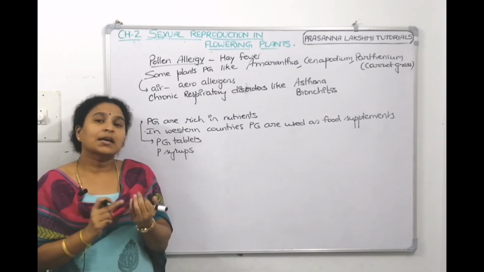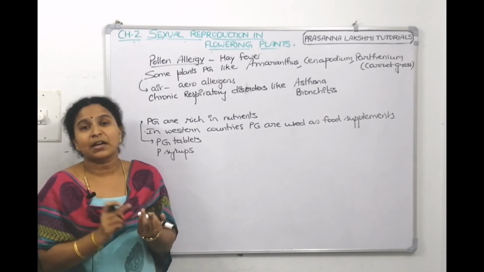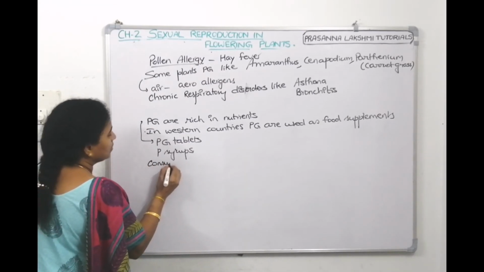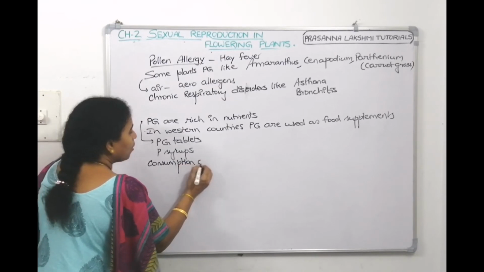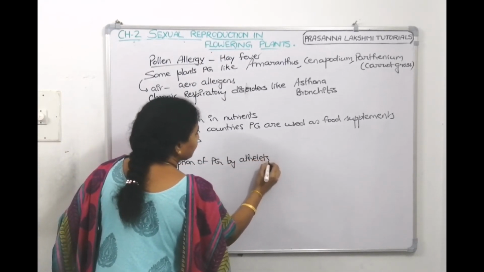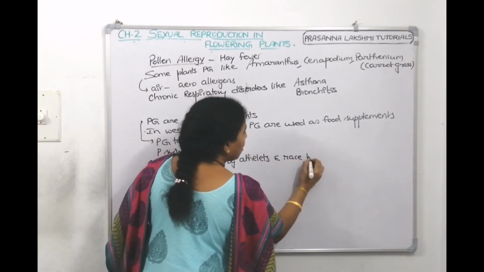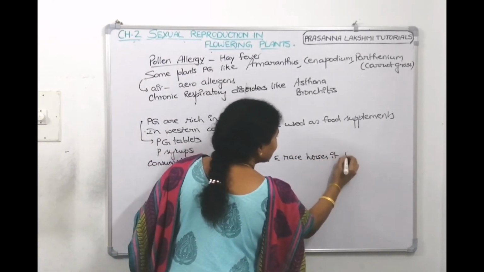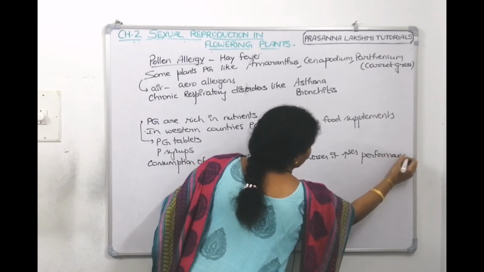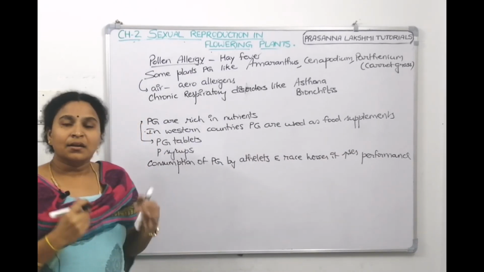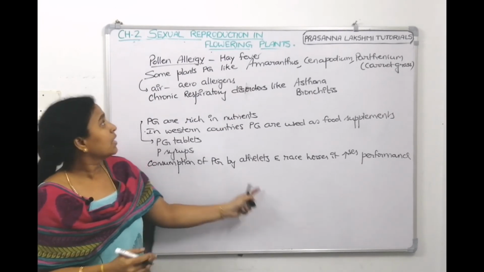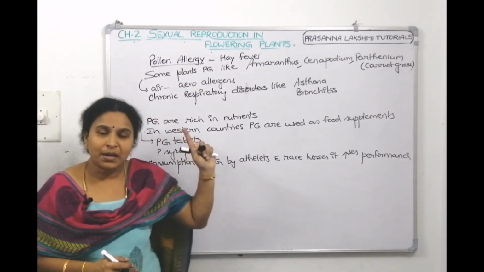Now if athletes or race horses consume pollen grain, it increases their performance. So consumption of pollen grains by athletes and race horses increases performance. Pollen grains are rich in nutrients, and they increase performance. So this is about pollen grain as a nutrient, and this is an allergy caused by pollen grains.